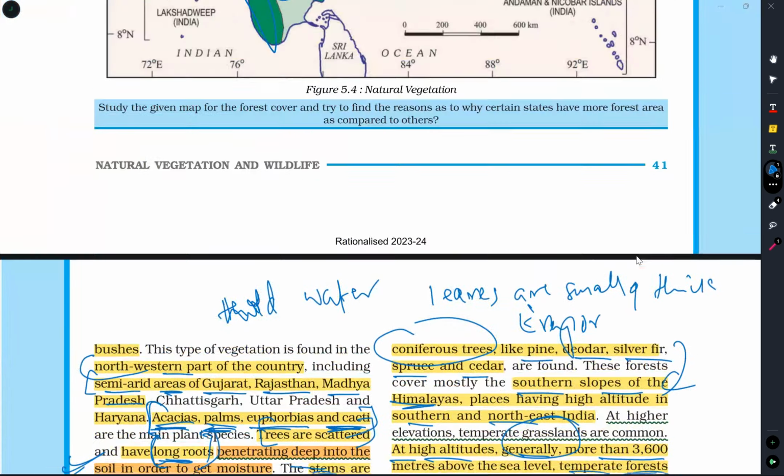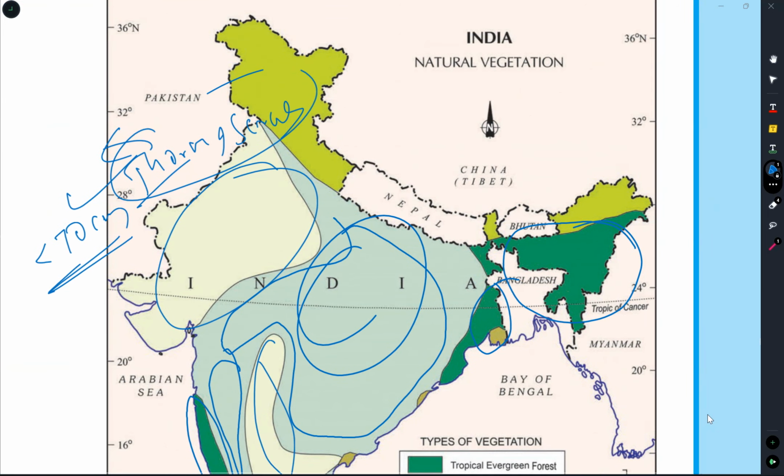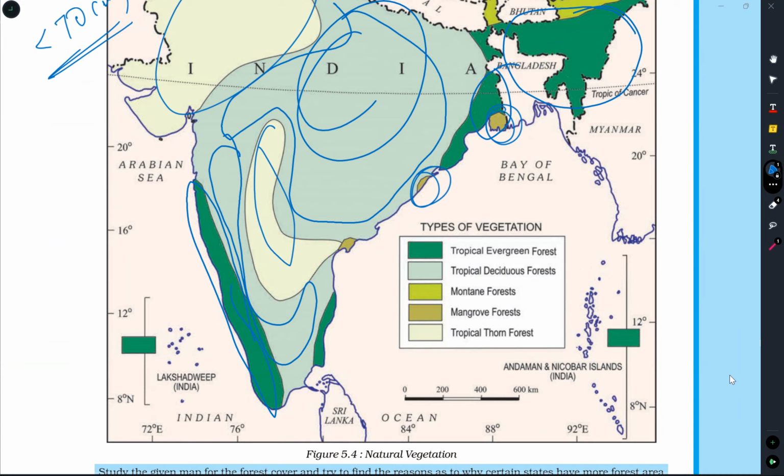Let us look at the map. See, these are the regions of deltas of many rivers. This is the delta of Godavari. This is the delta of Ganga and Brahmaputra. Here you can find Sundari trees and also Royal Bengal tiger. We call this mangrove forest.